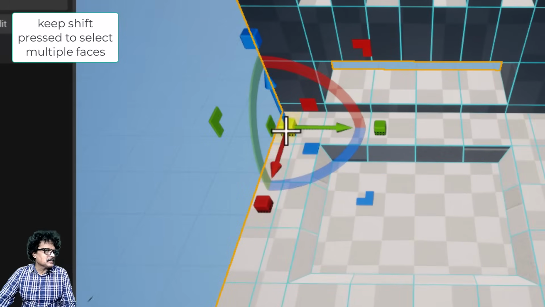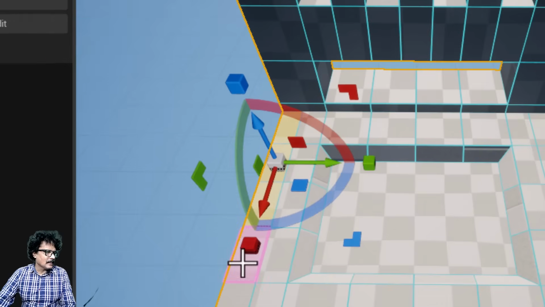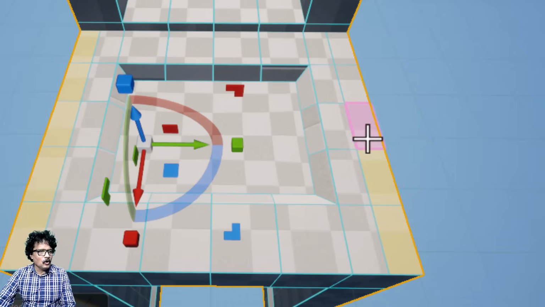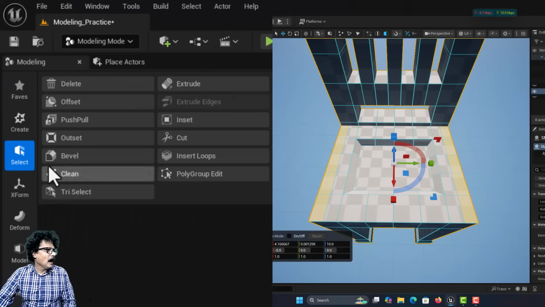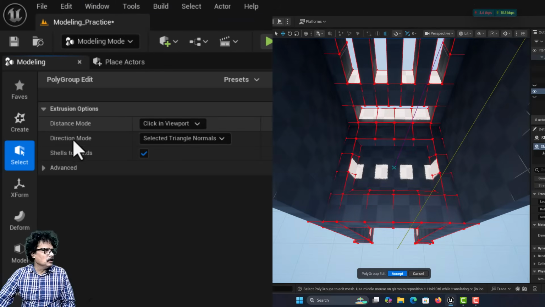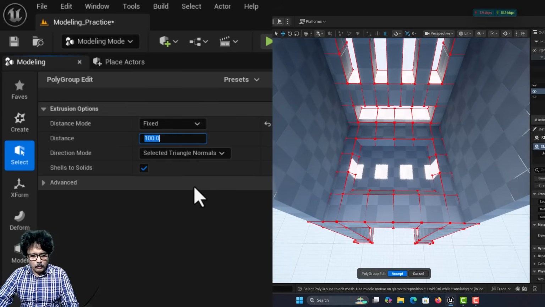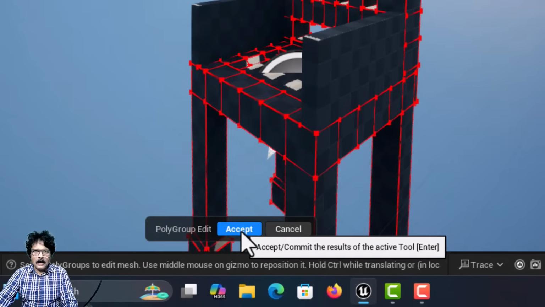Now, I can select only half of these faces like this. I will select these half faces and also half faces I will select here, and then I will come into push pull and I am going to come into the fixed viewport and pull it by around 20 units. Now, I will click accept.